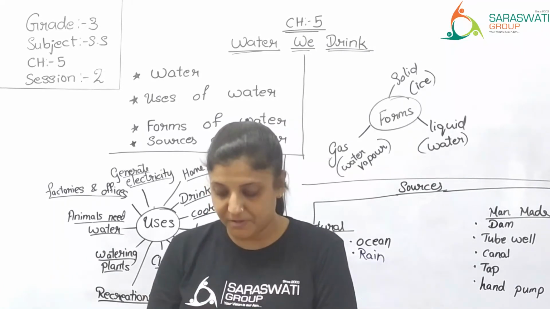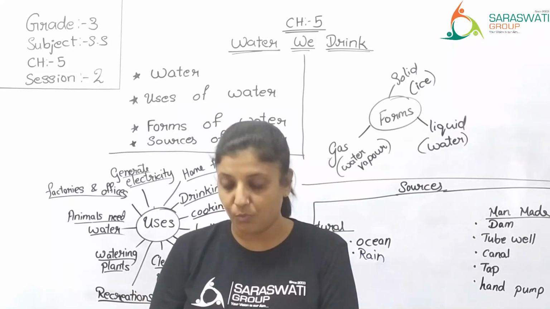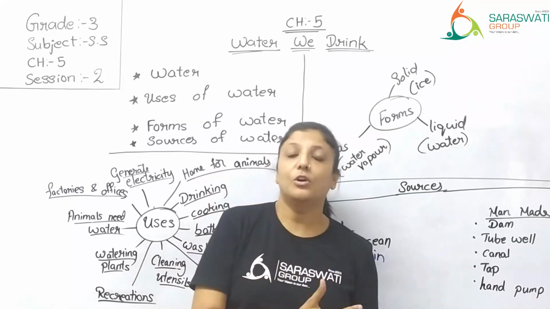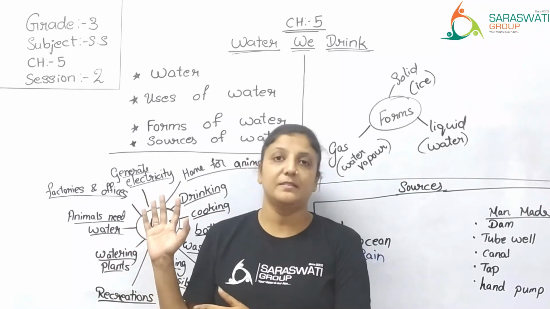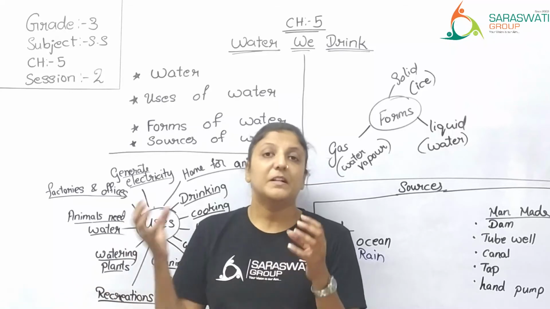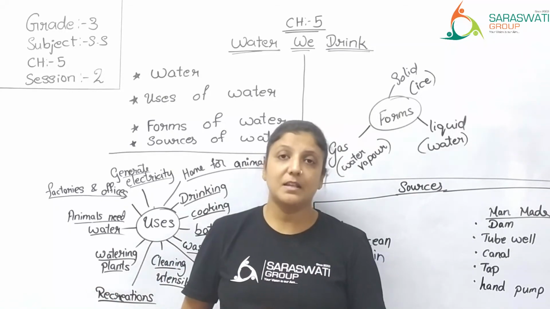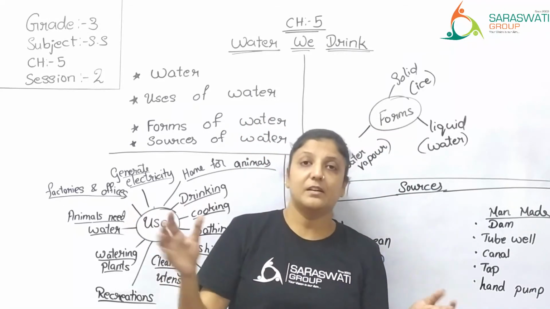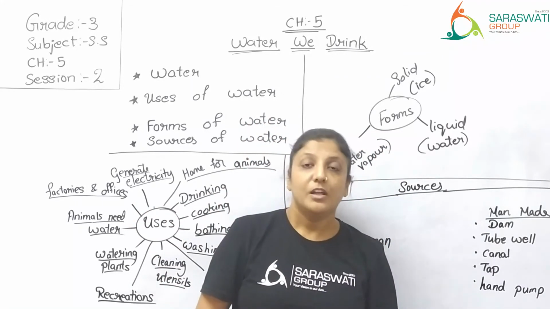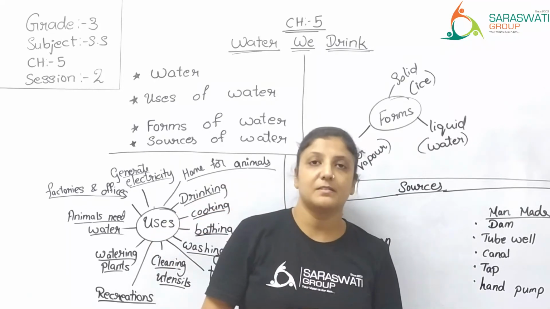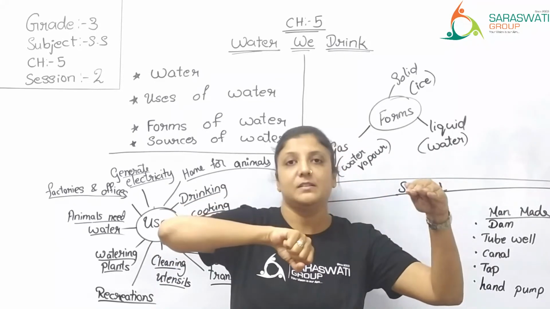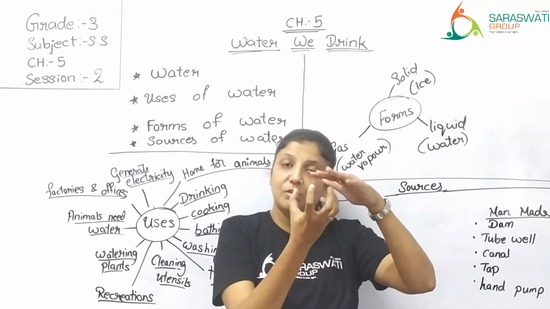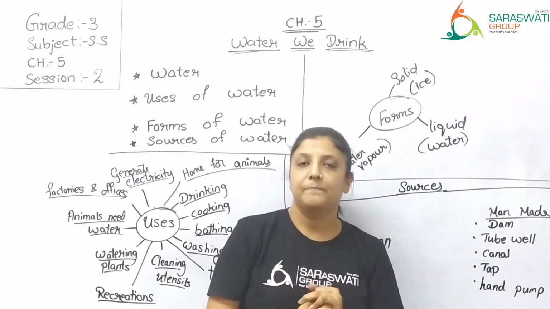Some rainwater seeps down into ground and stays as underground water when it rains heavily. Right? Normally water flows from one place to other. But some portion of water seeps into the ground. Seeps into the ground means the land surface absorbs some portion. You might have observed when you are watering the plants, you put the water on the surface of the land, but slowly and gradually the land becomes dry again because this water is absorbed by the land.